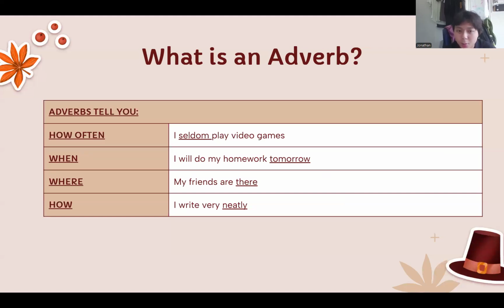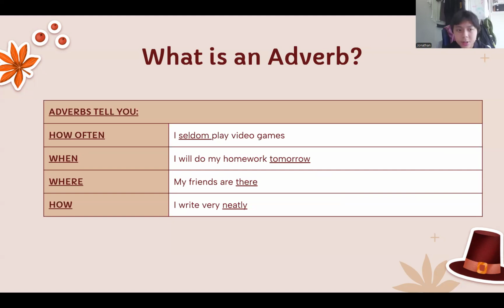Another kind of adverb would be when. These adverbs tell you when something happens. So it could be, I will do my homework tomorrow, I will do my homework today, or I did my homework yesterday. Today, yesterday, and tomorrow are all adverbs.